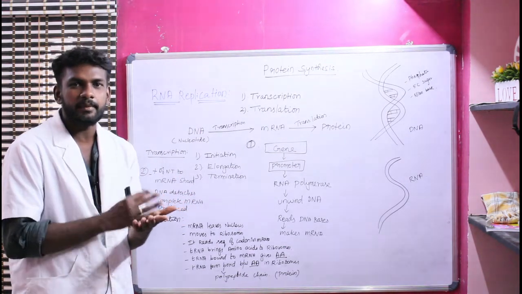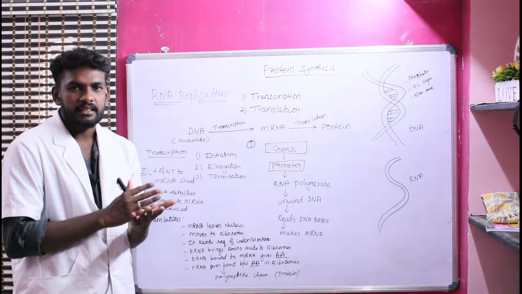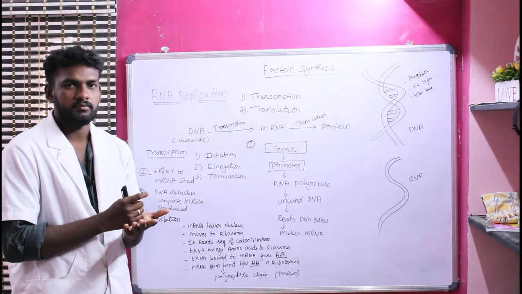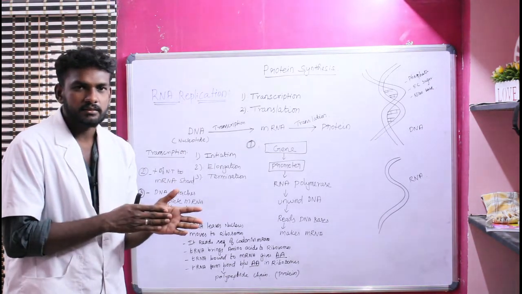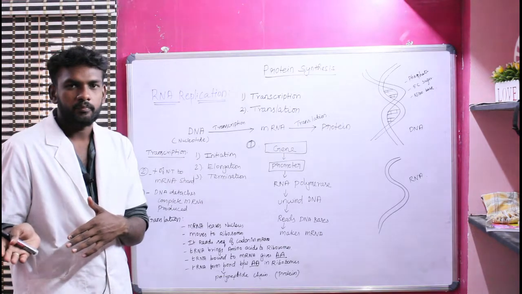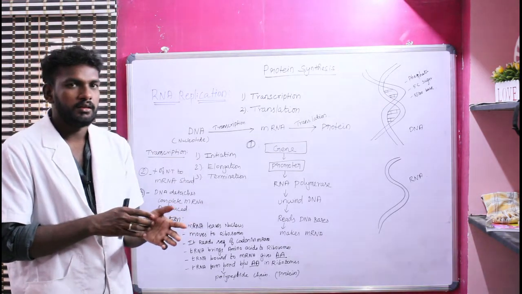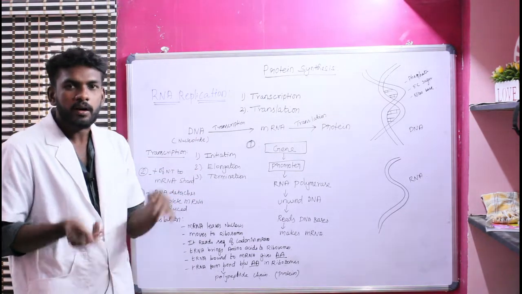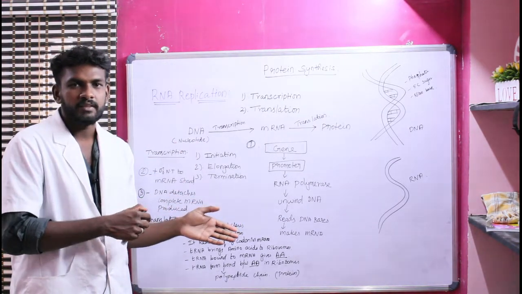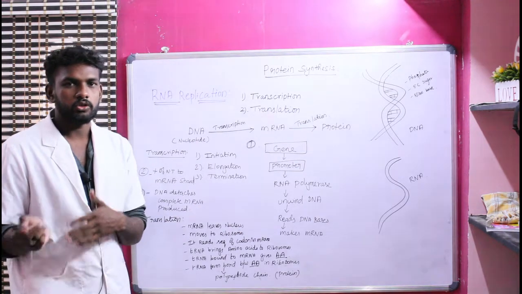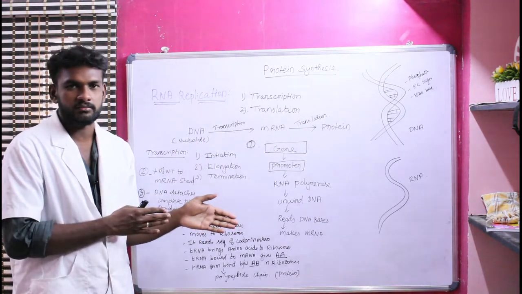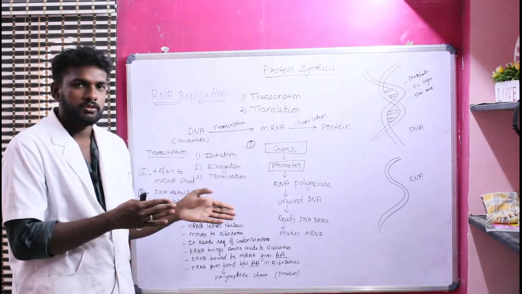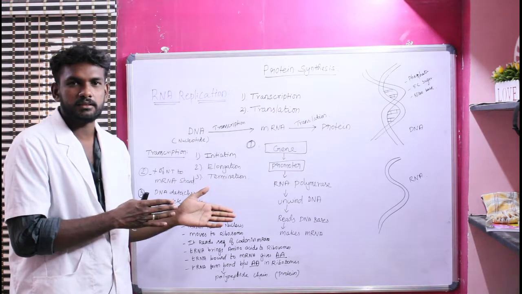It contains genetic material called DNA, deoxyribonucleic acid. The cells multiply by DNA, RNA replication. One cell is converted into lakhs of cells through this replication process, through this protein synthesis. So, how is protein synthesis performed?